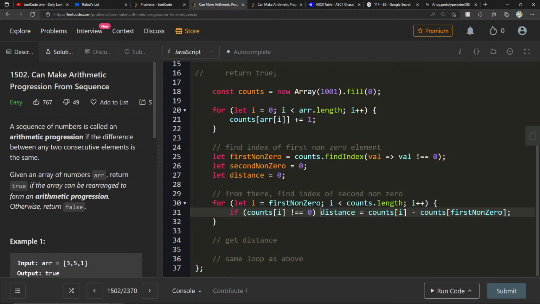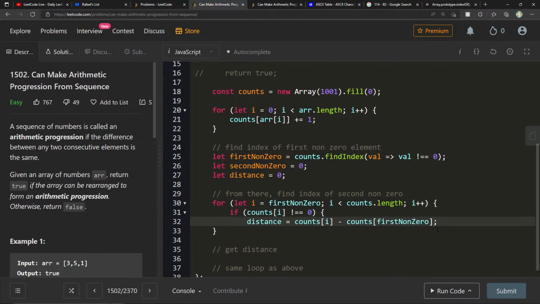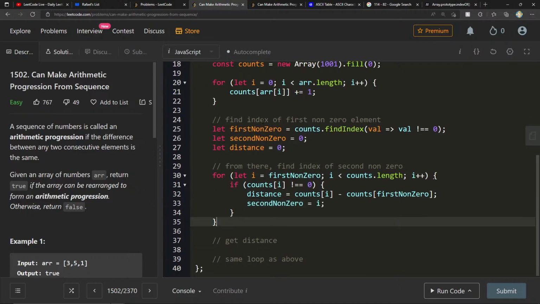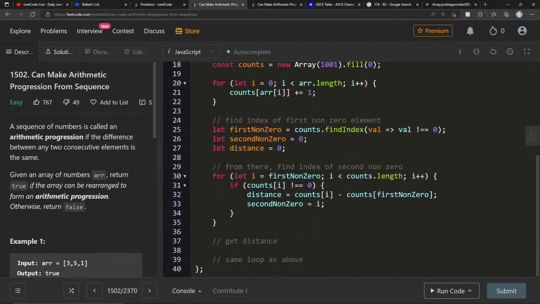But now we want to find the same thing. Seems kind of a distance. Let's say second non-zero. Maybe here I say second non-zero equals I. And then we finally finish off doing a very similar loop from here.